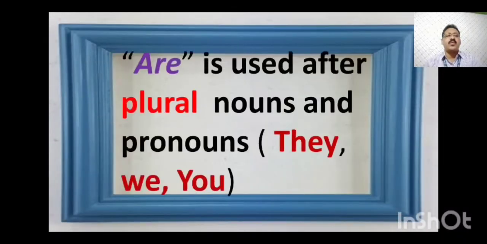Next comes the case when the noun or pronoun is in plural form, like they, we, you, there. We have to use are. Are is used for a plural subject. Whether the subject is a pronoun or a noun, if it is plural, we have to use the helping verb are.